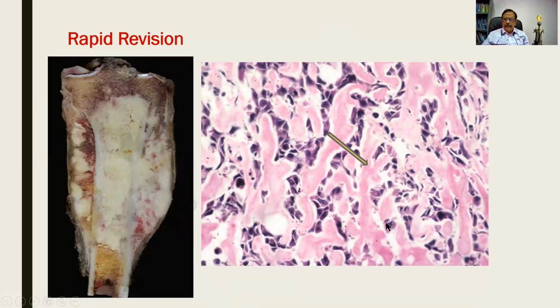And microscopically, one word that we will remember will be the tumor osteoid. Ribbon-like pale tumor tissue, osteoid tissue that is being laid down by the anaplastic tumor cells.